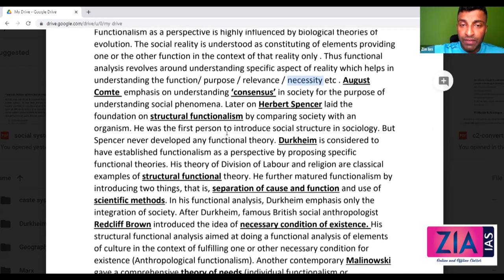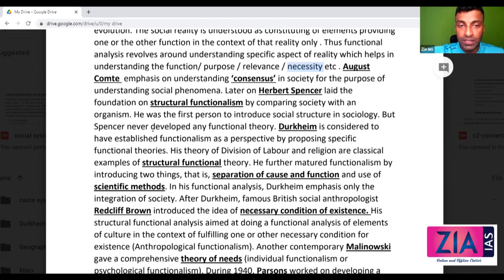But Spencer never developed any functional theory. Durkheim is considered to have established functionalism as a perspective by proposing specific functional theories. His theories of division of labor and religion are classical examples of structural functional theory. He further matured functionalism by introducing two things: separation of cause and function, and use of scientific methods.